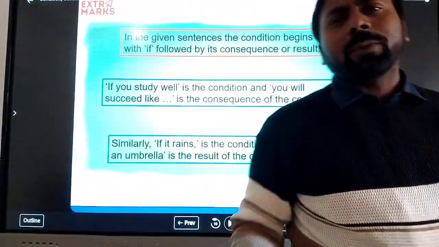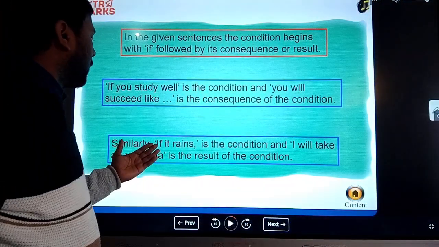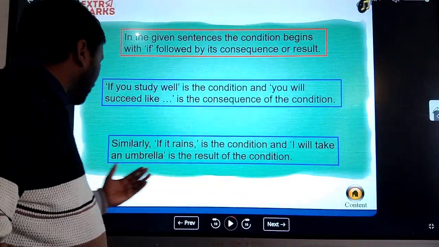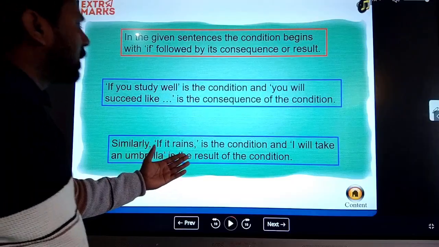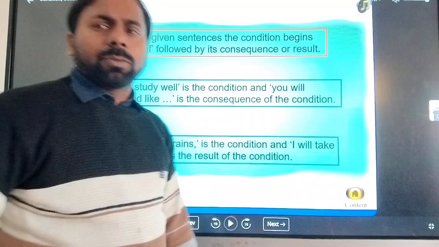There is a condition, then we can get the result. Similarly, if it rains is the condition and I will take an umbrella is the result of the condition. I hope you all understood it.